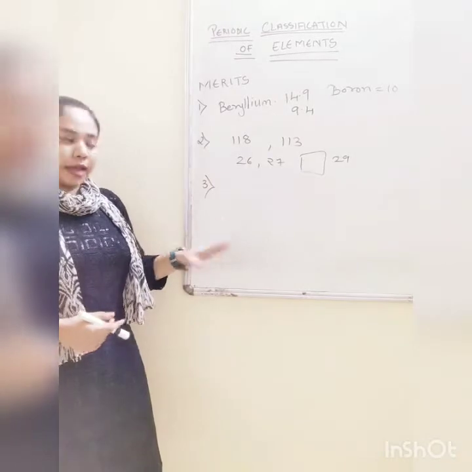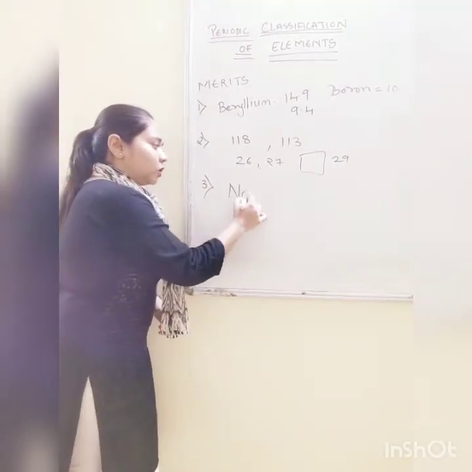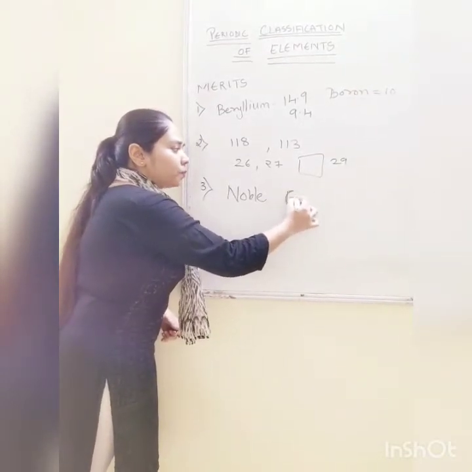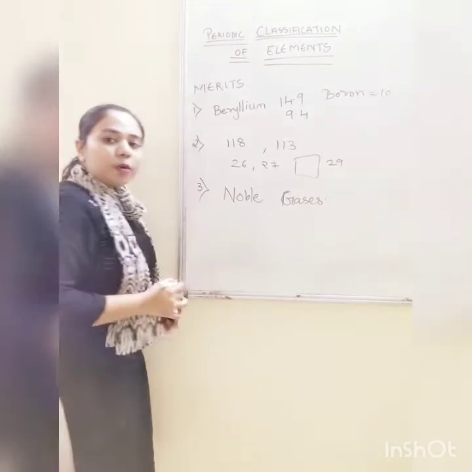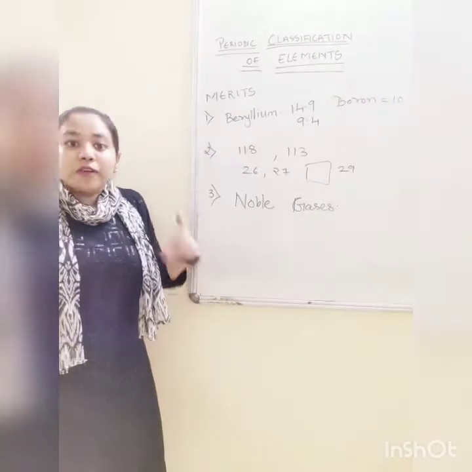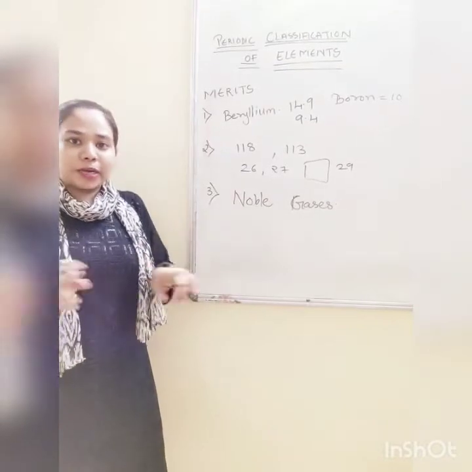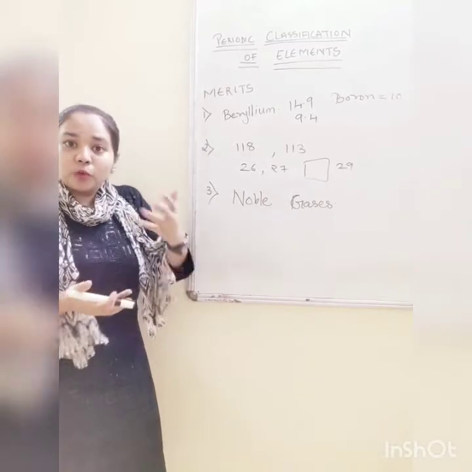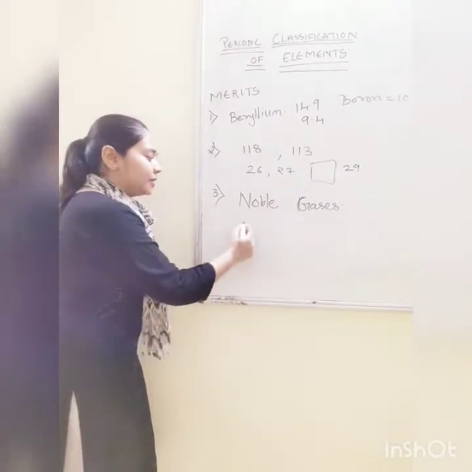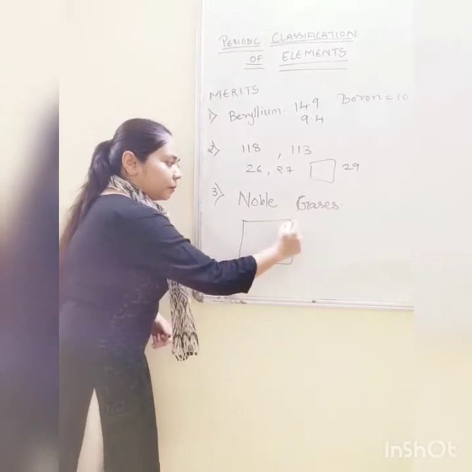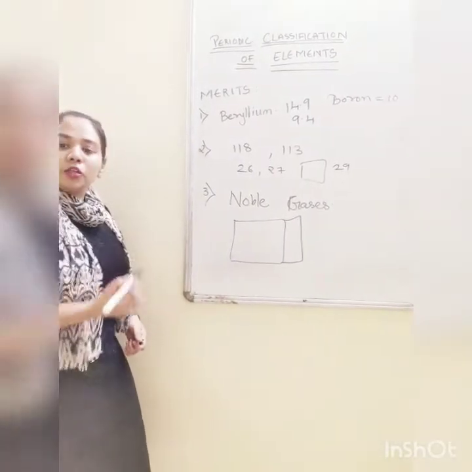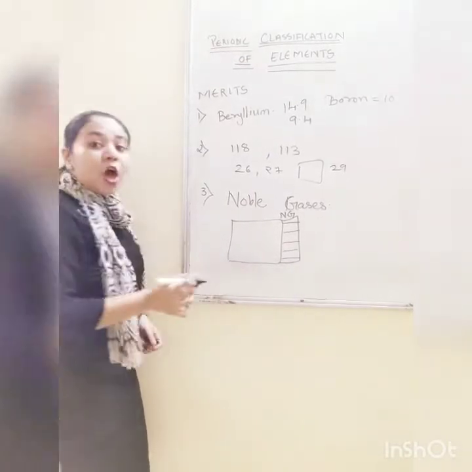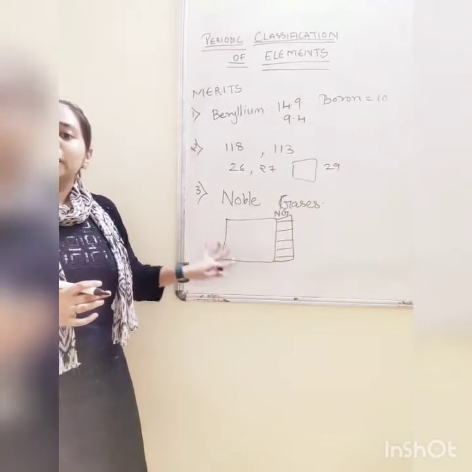Now third one is noble gases. We all know noble gases: argon, krypton, xenon. So at that time these noble gases were not discovered. So where to place them? The periodic table was already made by Mendeleev, but noble gases were discovered later. So what to do about it? Where to place them? So he gave an idea to place them after the table. He made another row for noble gases, and noble gases were placed at the end of the periodic table without disturbing the position of other elements.